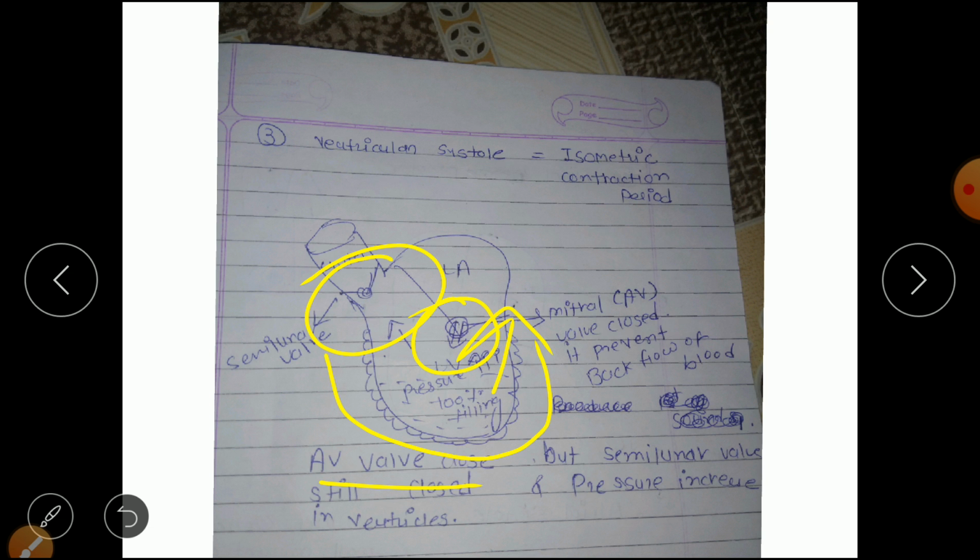So this phase is known as the isometric contraction period, and in this phase the pressure increases in the ventricles because the semilunar valve is also closed and the AV valve is also closed, and the pressure increases in the left ventricle. So this phase is known as the isometric contraction period or isovolumetric contraction period.